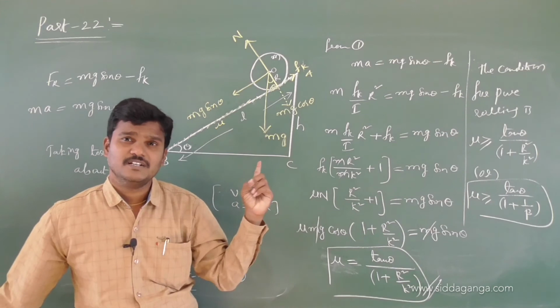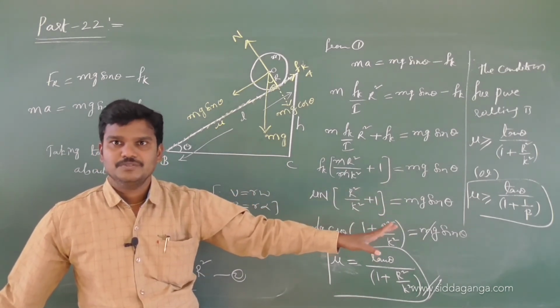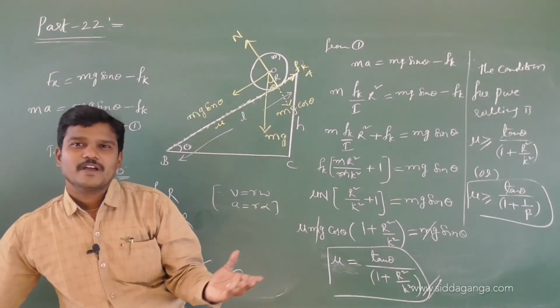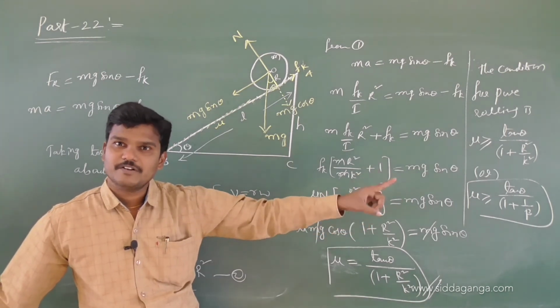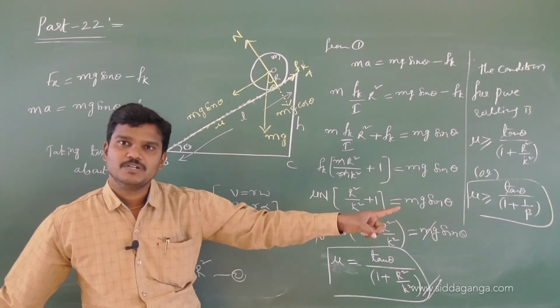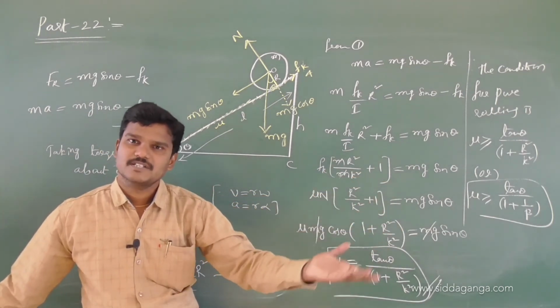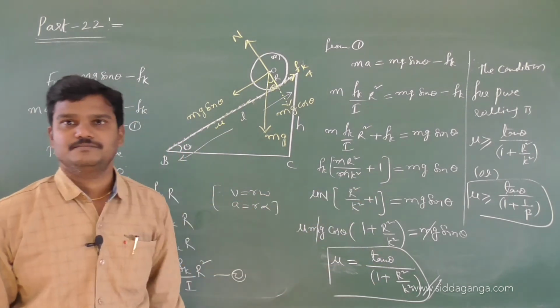If it is a disk, you write beta as 1 by 2. So if it is rolling down an inclined plane of angle 45 degrees, take theta as 45. Tan 45 is 1, by 1 plus 1 by 2, which is 2 by 3. 2 by 3 is less than 1. So mu greater than that value.